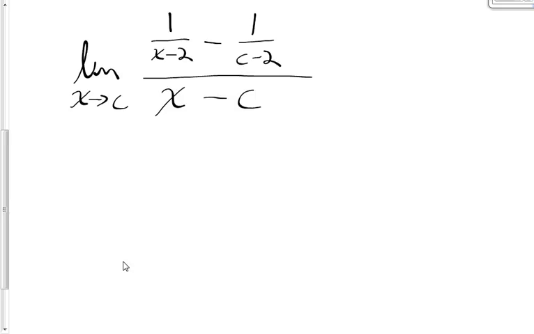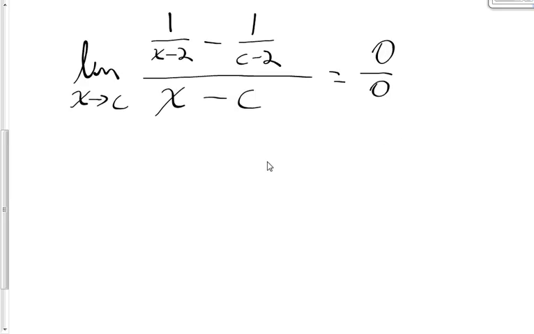Well, upon direct substitution of c for x, this becomes 1 over c minus 2 minus 1 over c minus 2, which would be 0, over c minus c, which is also 0. So I get 0 over 0, the indeterminate form. I need to find a way to cancel out the factor x minus c so that it doesn't create a 0 on the top and on the bottom.